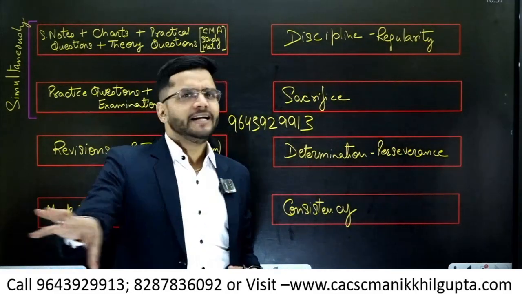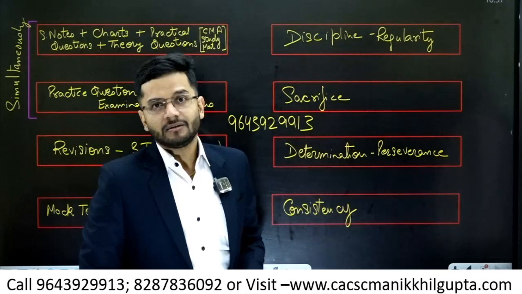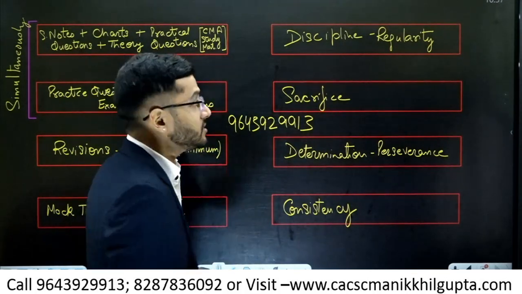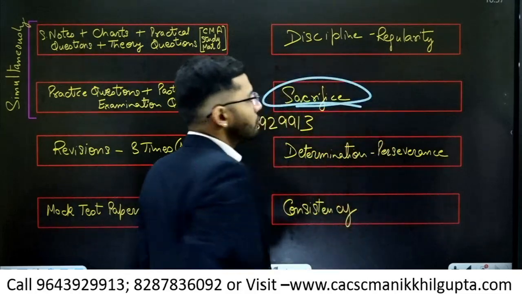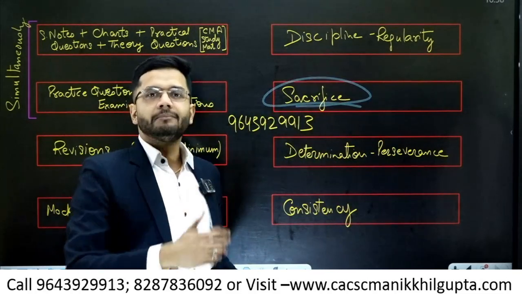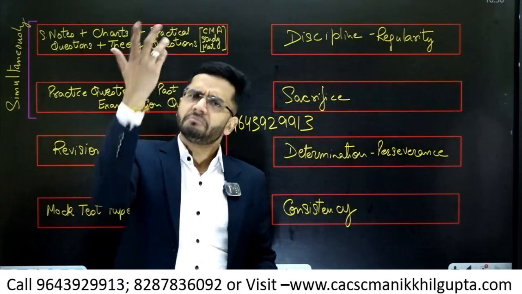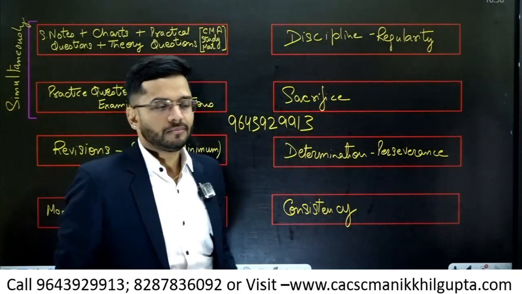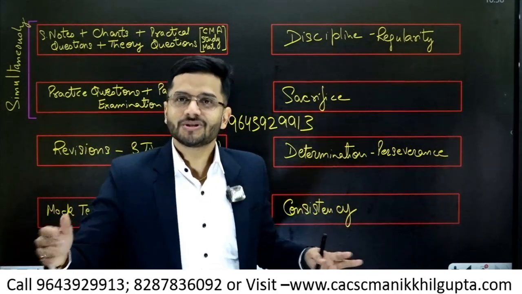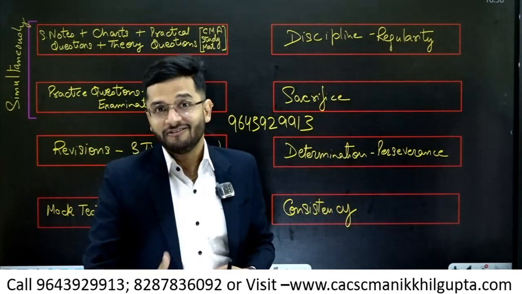Do taxation every day. Do taxation at least once a day. You should open a book of taxation and do it. So regularity is really, really important. Of course, you need to do a lot of sacrifices. Needless to say, June attempt is round the corner. December is also not that far. If you think December is far, don't think like that, because syllabus is huge. Since syllabus is huge, December is also not very, very far.